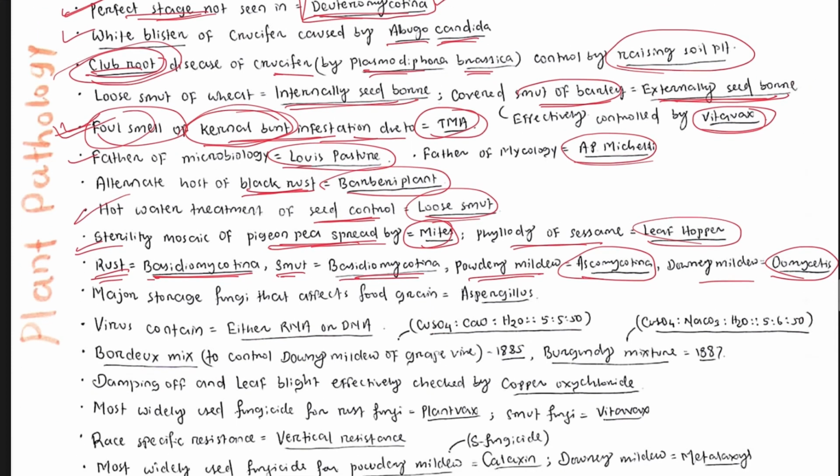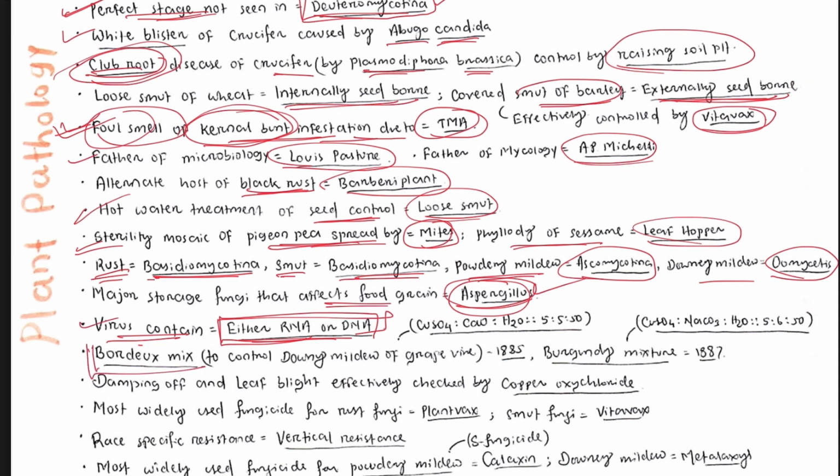Major storage fungi that affects food grain, that is Aspergillus. Which one is the major storage fungi affecting food grains? That is Aspergillus. A virus contains either RNA or DNA, not both. You have to remember this.